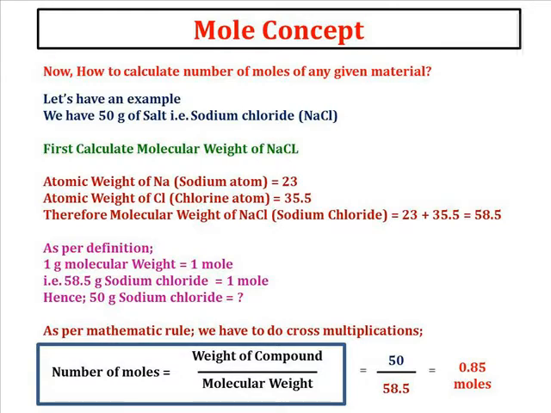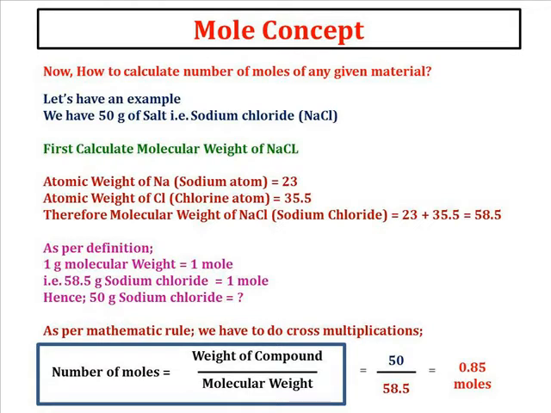So if 58.5 gram sodium chloride contains 1 mole of sodium chloride, then how much do 50 gram of sodium chloride contain? We can consider it as x in our mathematical expression. If you remember, we do the cross multiplication, and if we do the cross multiplication, we can derive a formula, that is, the number of moles is equal to weight of compound upon molecular weight.